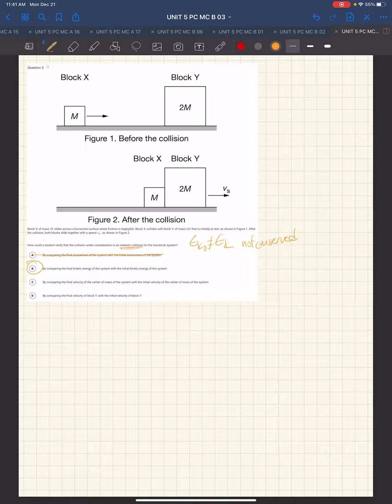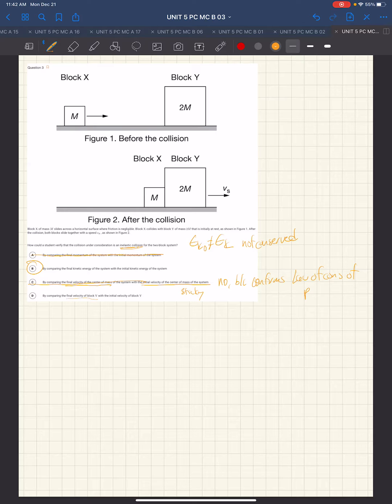But let's continue. Comparing final velocity of the center of mass with the initial velocity of the center of mass system. No, because that confirms the law of conservation of momentum. And what we saw in the previous questions was that, in fact, the initial and final velocities of the center of mass are equal, even though the kinetic energy is not constant. Because we have a sticky collision, we know it's not going to have conserved kinetic energy. So choice C is out.